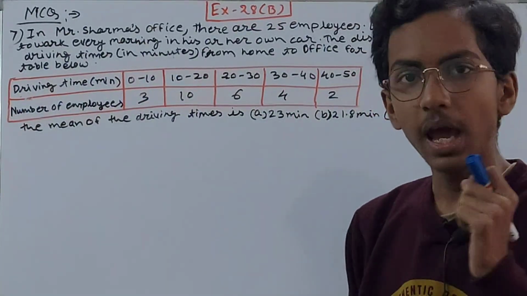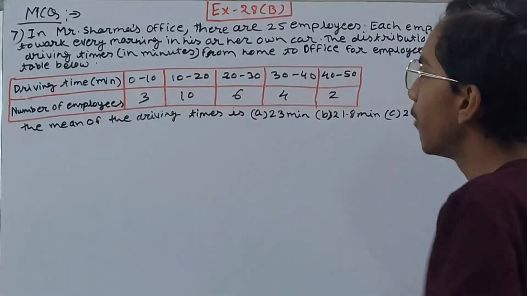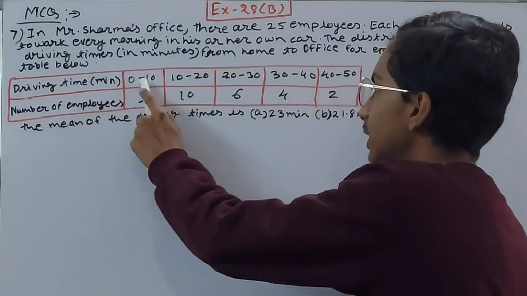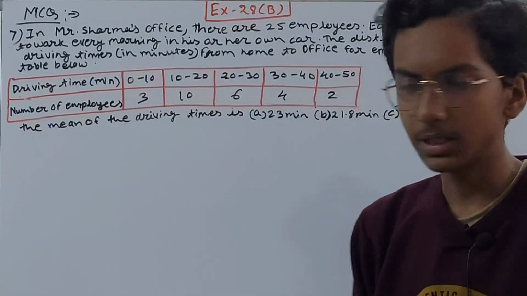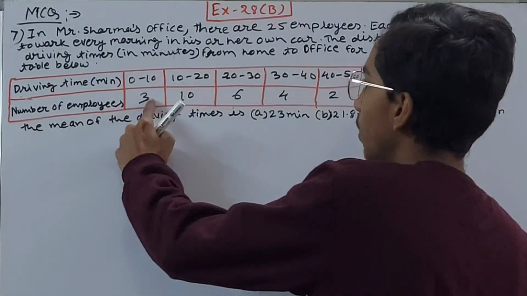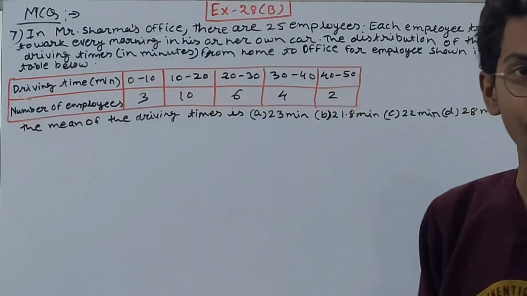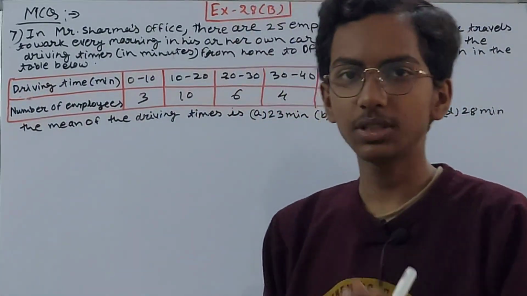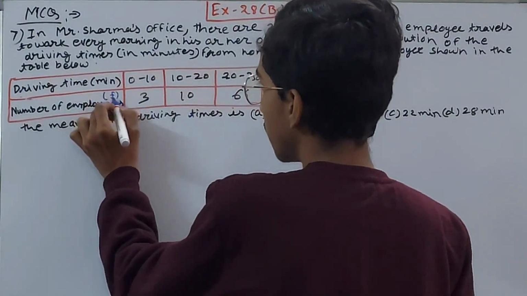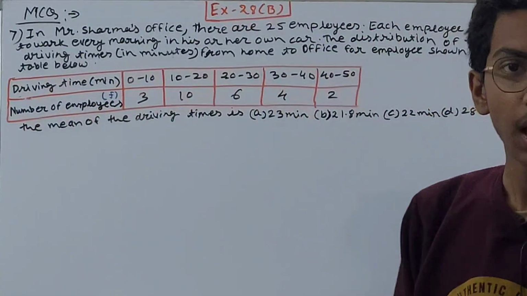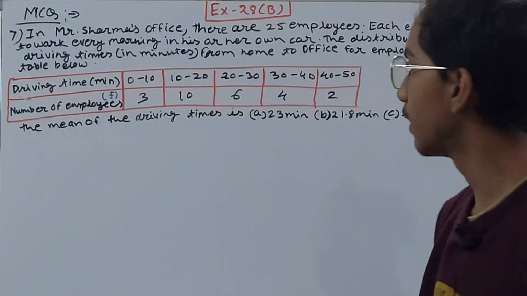Is that very clear? And if you look at the data, you can see it is a grouped frequency distribution where you can see the class intervals. It is being represented by the driving time in minutes, and the number of employees here you can see are representing the frequency of the class. Keep this in mind, this is your F. F, right? X is what? Class mark. That we will calculate, don't worry.